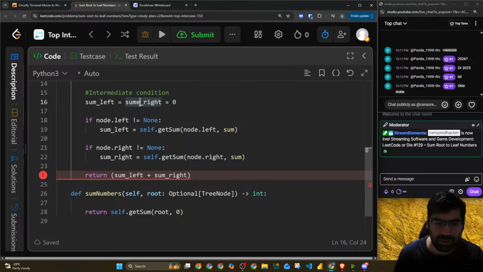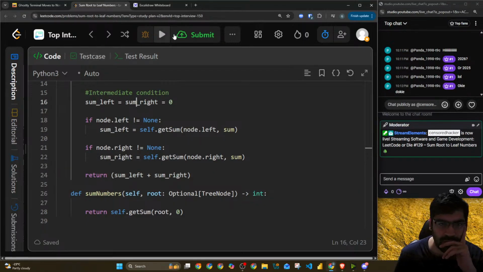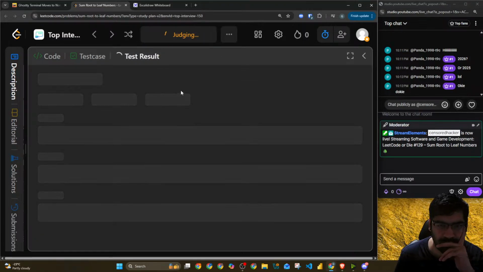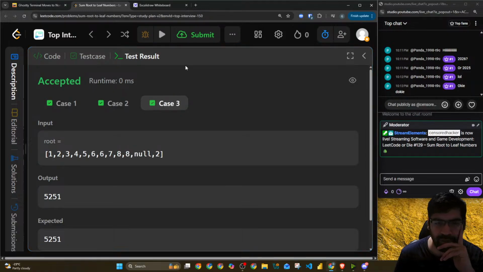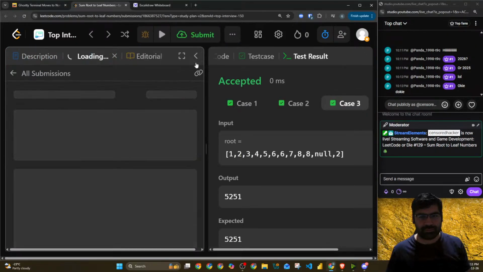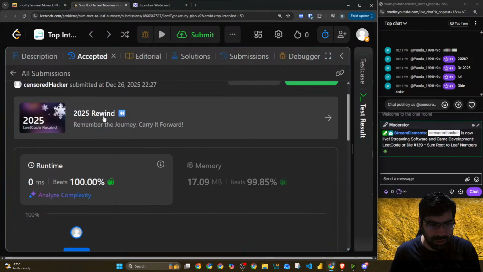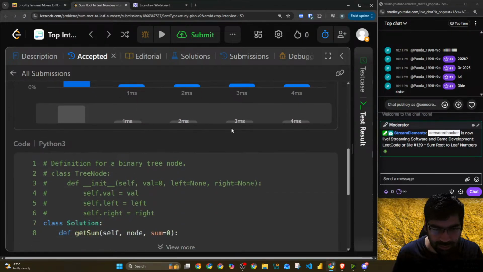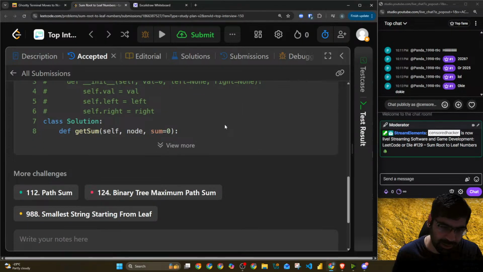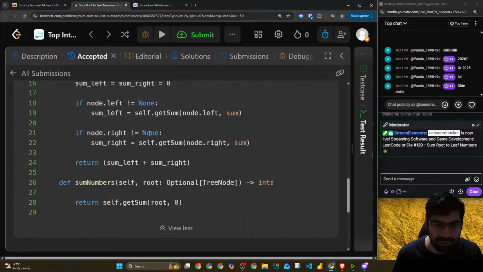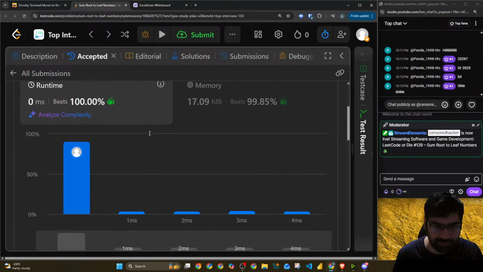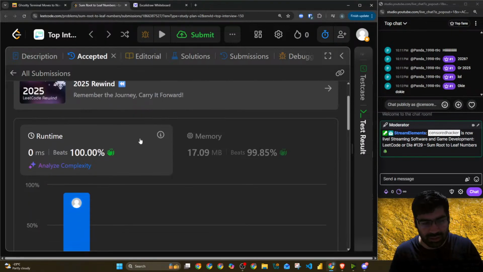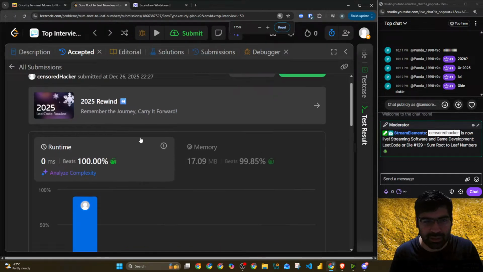Oh, my apologies. Beautiful. So this will work. Awesome. And we beat 100% of the runtime. That's amazing. So this was a good problem. It just had a little bit of an interesting idea to it, a small twist, which is nice. I like this small twist here and there.